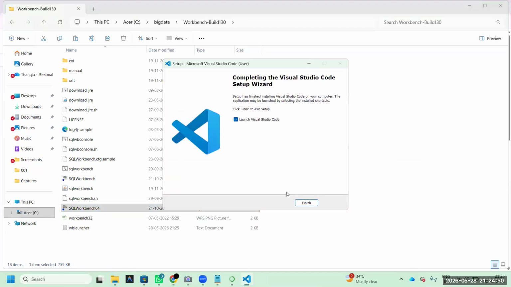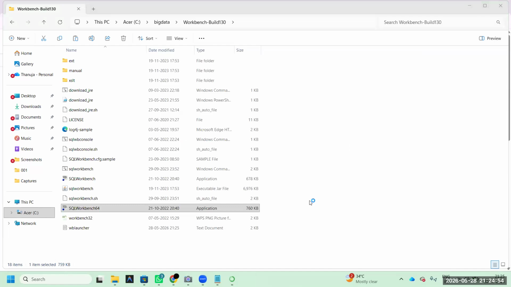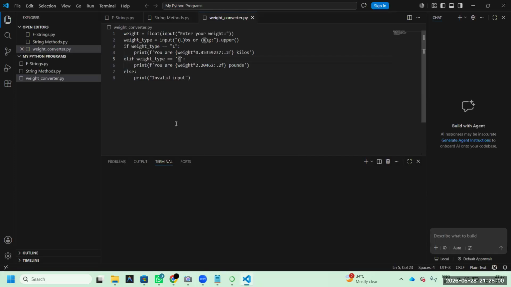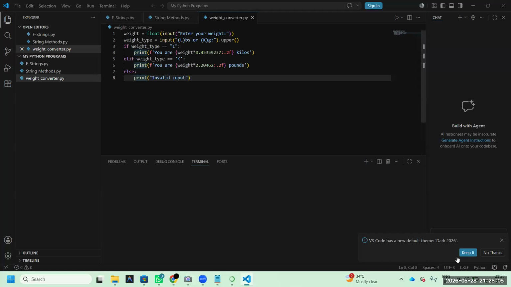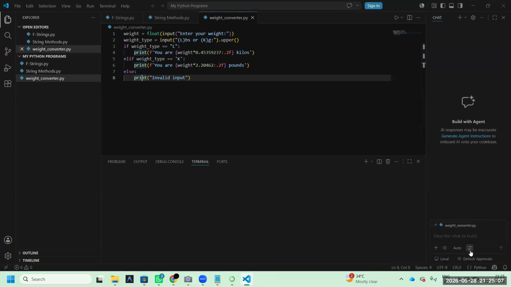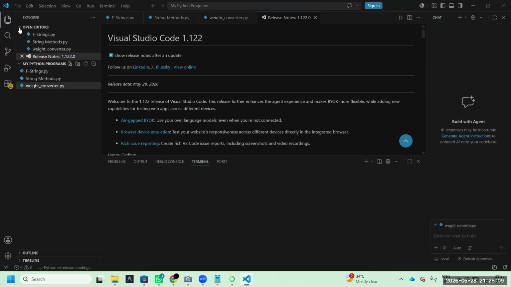I think now this is completed, just to finish that. If you get any pop-up, click yes. By default, you will get everything in black color, but that is not eye friendly.